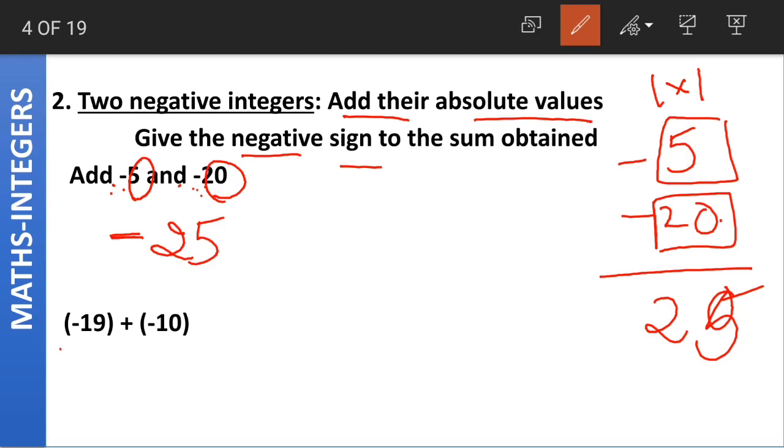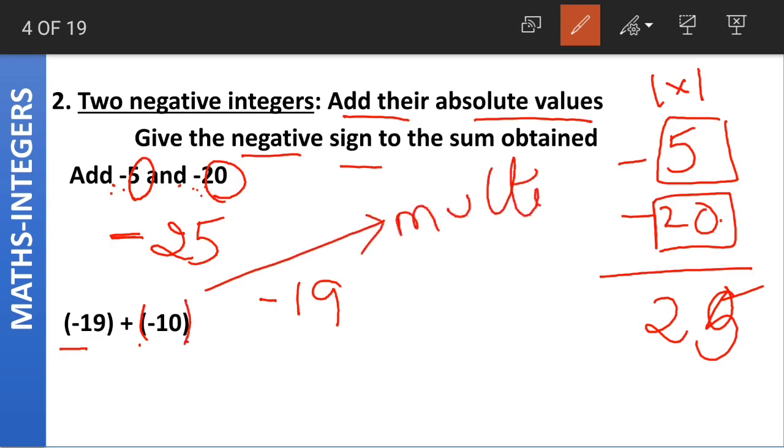Coming to the next example, minus 19 plus of minus 10. The first one is minus 19. As I said, these brackets represent multiplication. Now we have to multiply the signs first. Do you remember what I said regarding the signs?